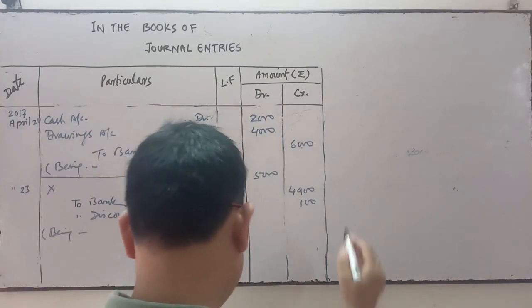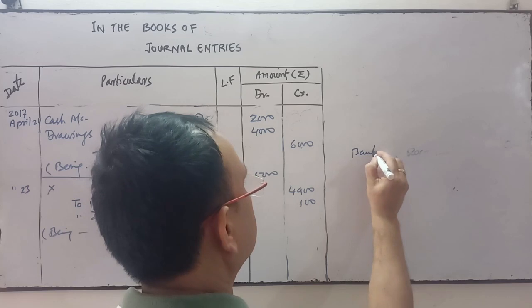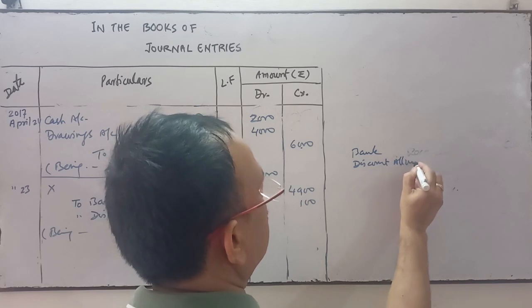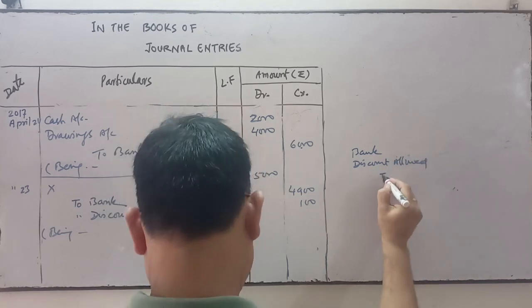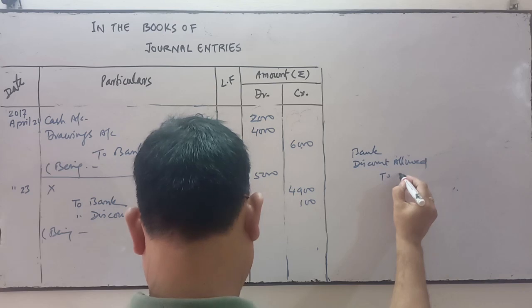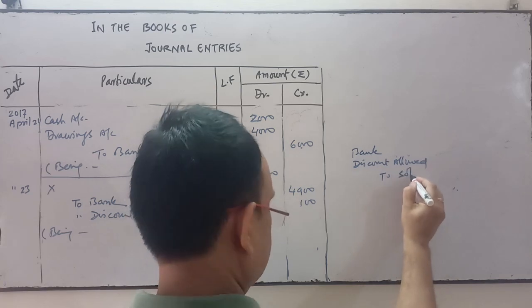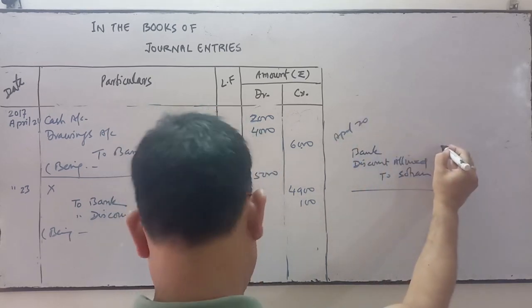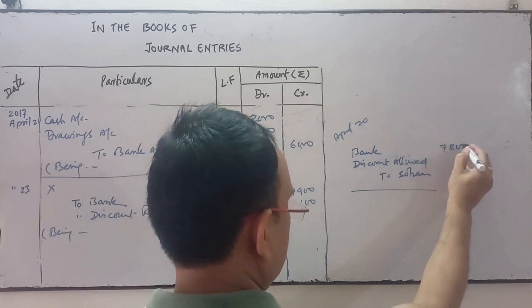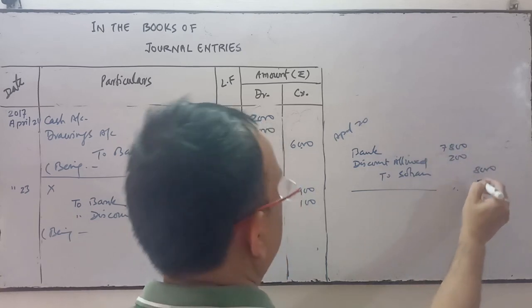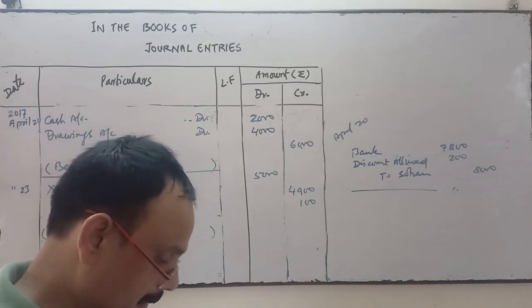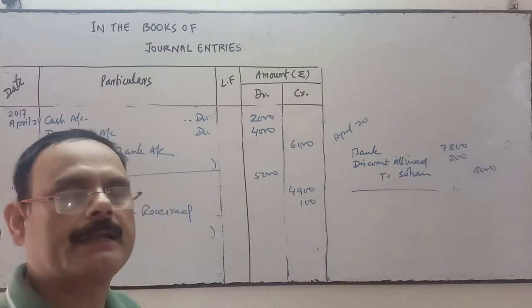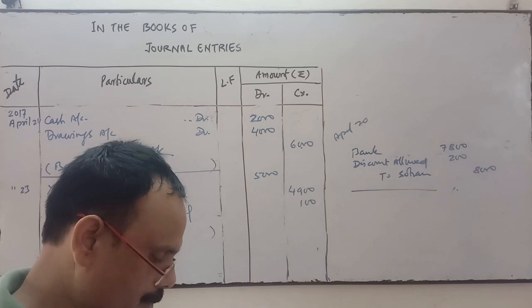April 20 transaction is bank account debit, discount allowed account debit, to Sohan. This was the entry on April 20. Bank account debit with 7,800, 200 is the discount, and 8,000 this one. This will be related to the transaction of April 27, check of Sohan returned dishonored by the bank.